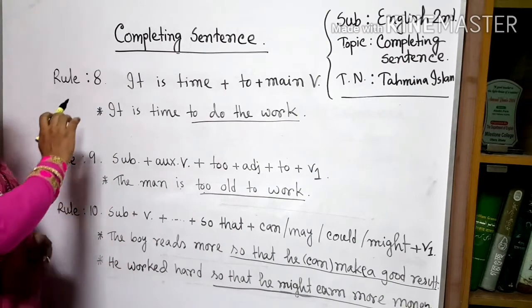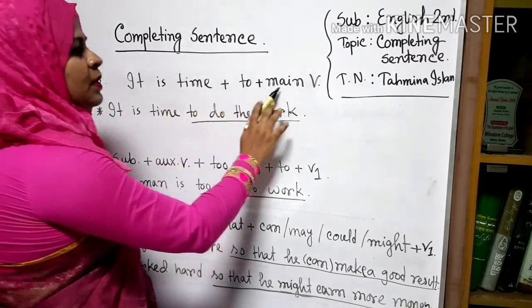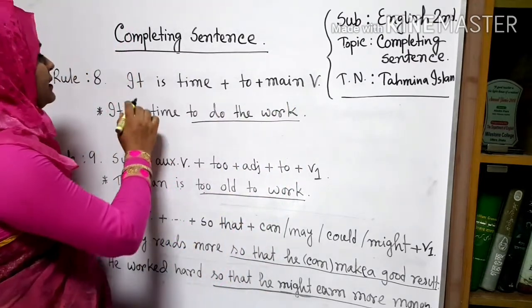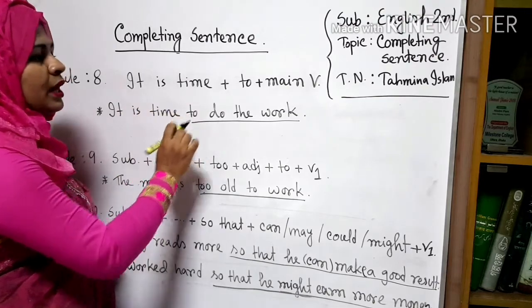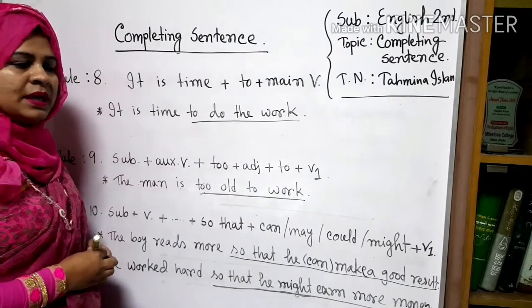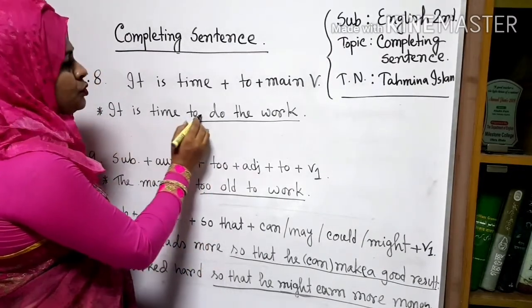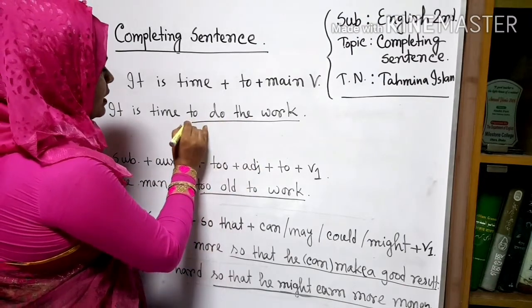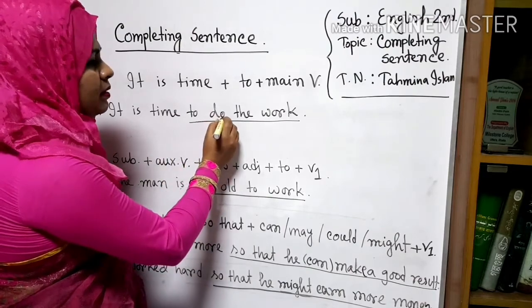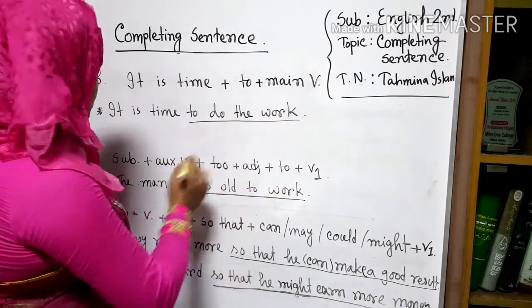The next rule, rule 8. It is time plus to plus main verb. In our question paper, if we find that it is time, then we have to complete the sentence by using to plus main verb. This is called infinitive. It is time to do the work. There is to. After that, we will use here V1, then the extension. So, it is time to do the work.